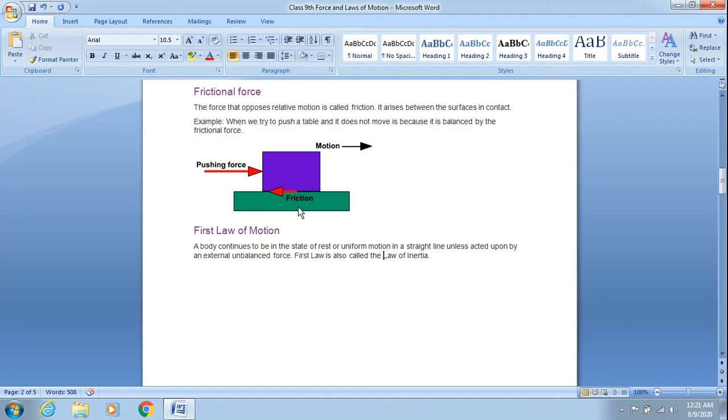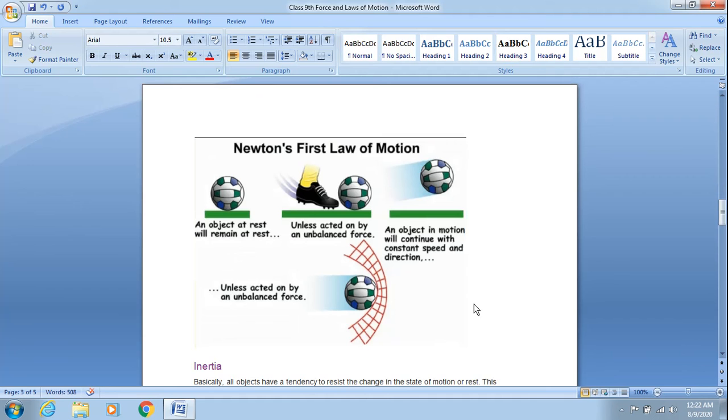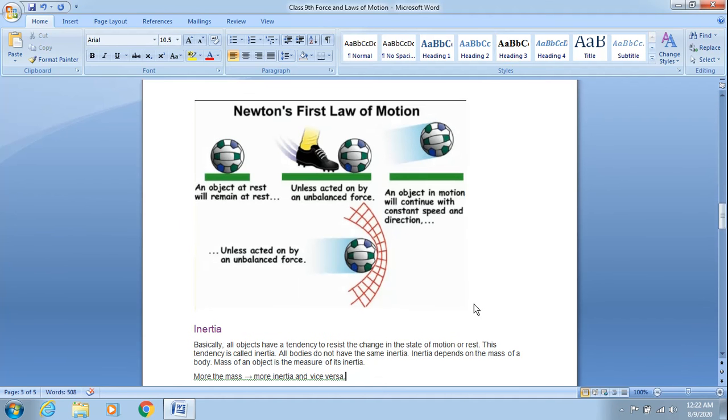Or you have to apply an external force to stop that marble from rolling. Right? So, the first law of motion states that a body continues to be in the state of rest or uniform motion in a straight line unless acted upon by an external unbalanced force. The first law of motion is also known as the law of inertia. Right? Now, what is this inertia?